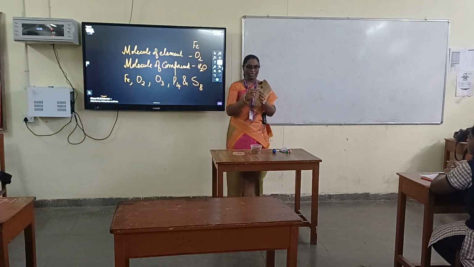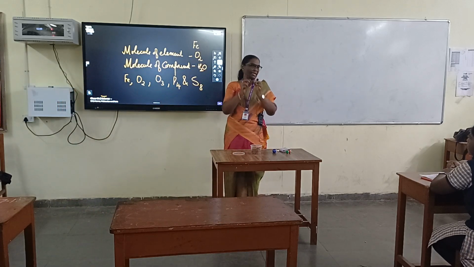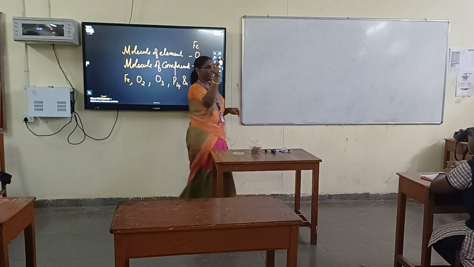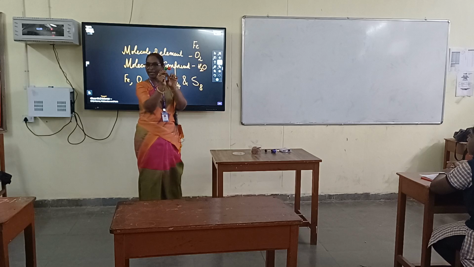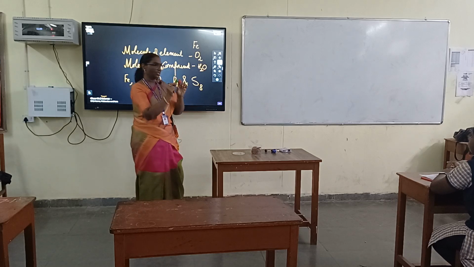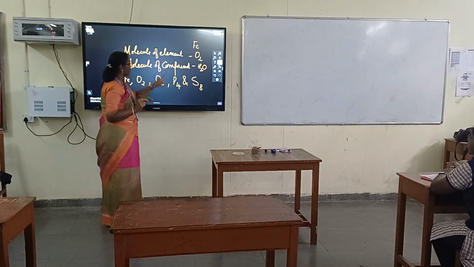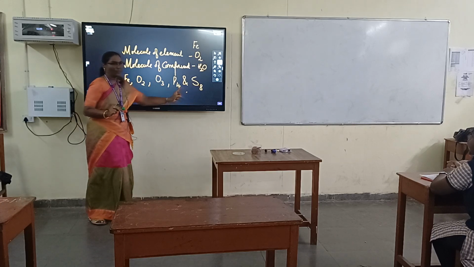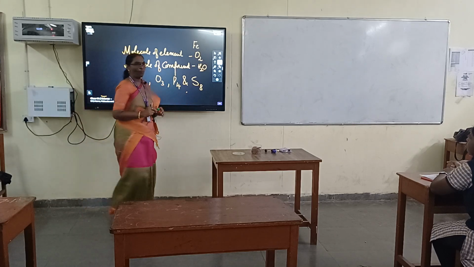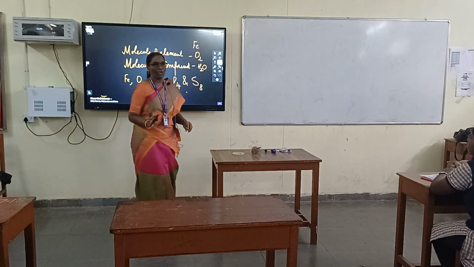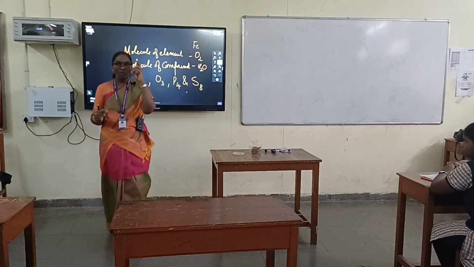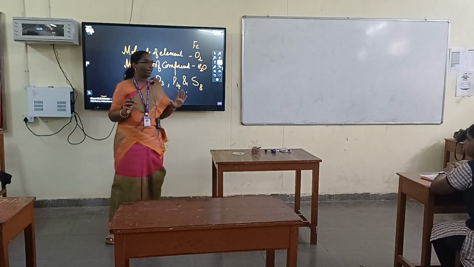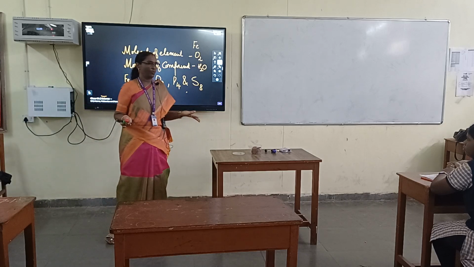So here O2 is the same, O2 is the same. And here the same size but different atoms. Did you understand? This will be called a molecule of element. What is this called? Molecule of element. Molecules of compounds will be only from different atoms. Compound means only two different atoms can be put together. If we don't put two atoms together, a compound will not be formed.